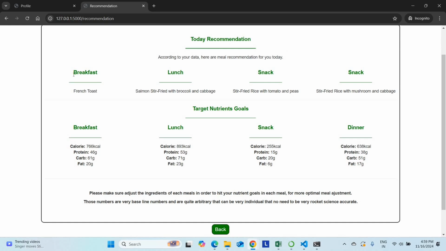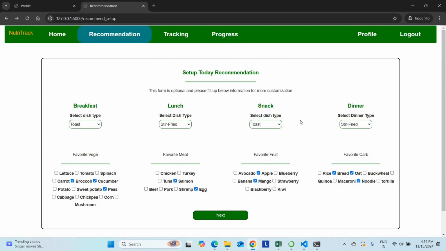Now selecting the results. So my breakfast will be French toast. Then my lunch will be salmon stir fried broccoli with cabbage. Then my snack will be stir fried rice with tomatoes and peas. My dinner will be stir fried rice with mushroom and cabbages. Okay, these are the nutritional facts. Based on your selection, it's perfectly working.